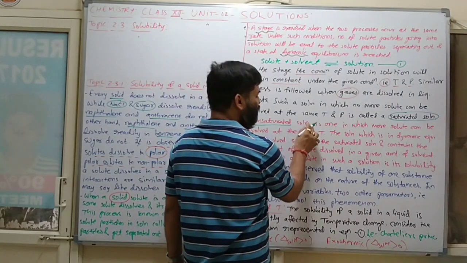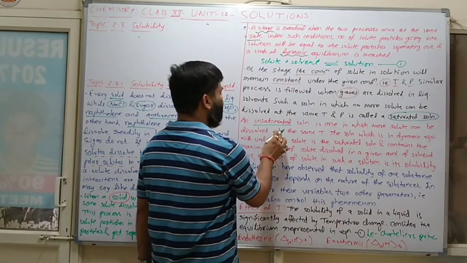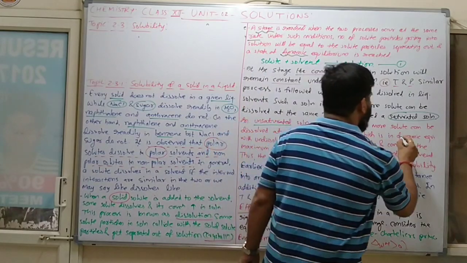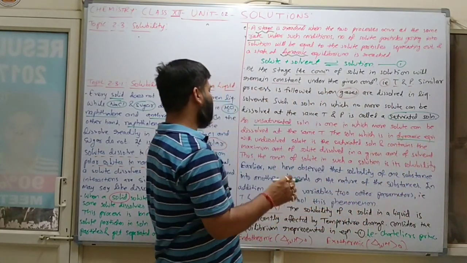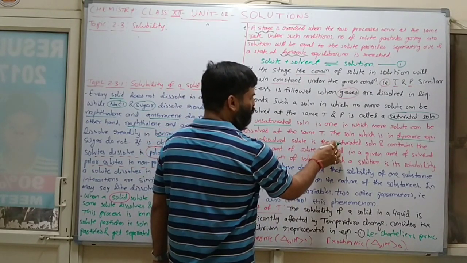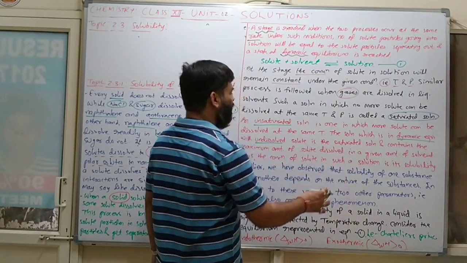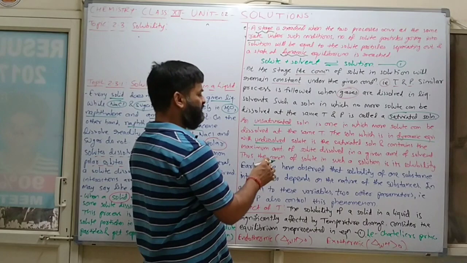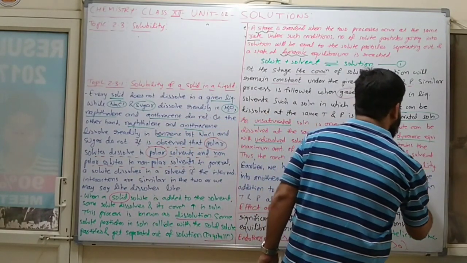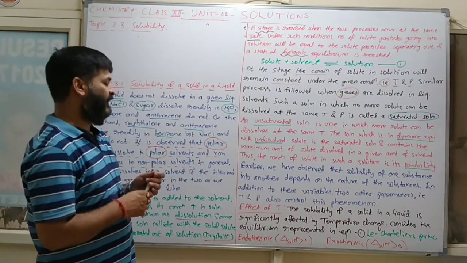An unsaturated solution is one in which more solute can be dissolved at the same temperature. The solution which is in dynamic equilibrium with undissolved solute is the saturated solution, and it contains the maximum amount of solute dissolved in a given amount of solvent. Thus, the concentration of solute in such a solution is its solubility. Clear? So this is normally known as solubility.